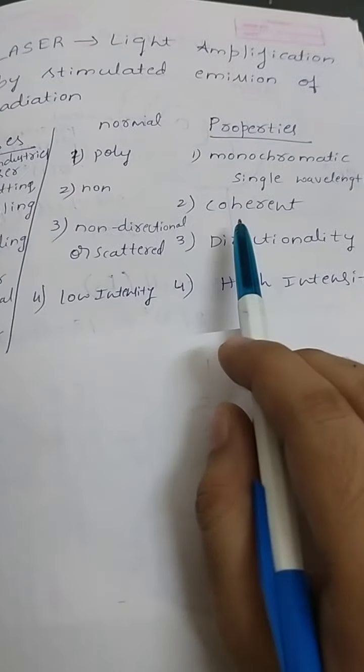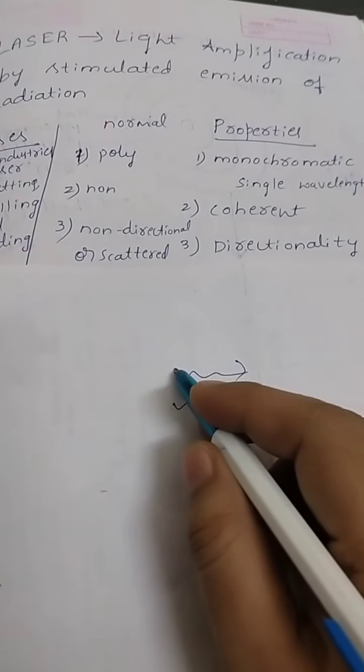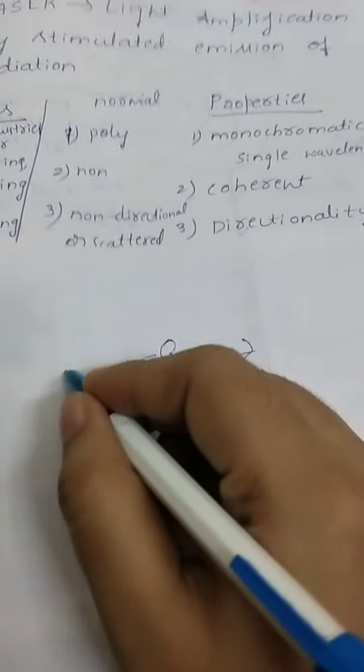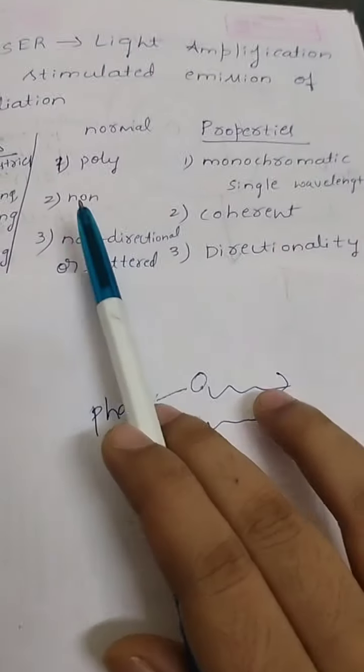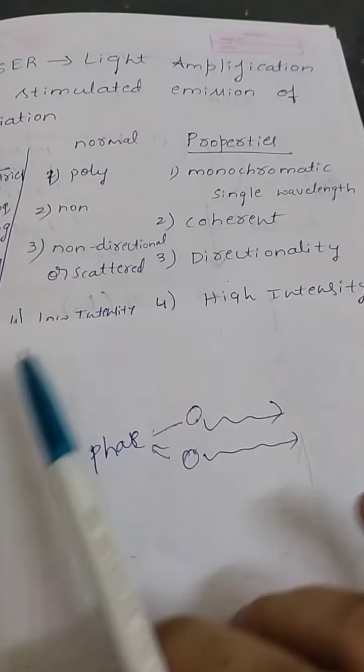You already know what you mean by coherence. If there are many light radiations, or in other words, light particles, quanta, each are coherent to each other, that means they have the same phase relation or constant phase relation, that is of same phase or of constant phase difference. But normal light is non-coherent in nature. That is why I already explained, using a normal light we cannot create two sources which are coherent, correct?